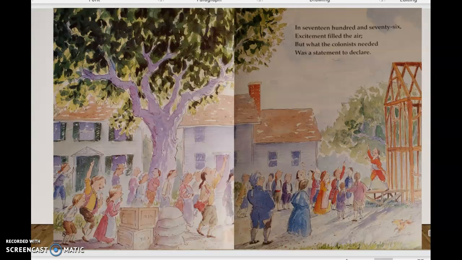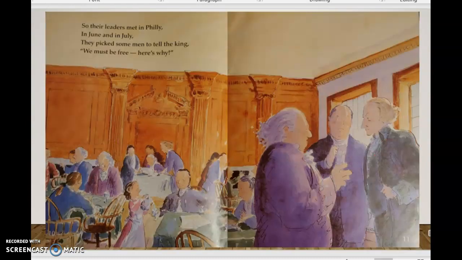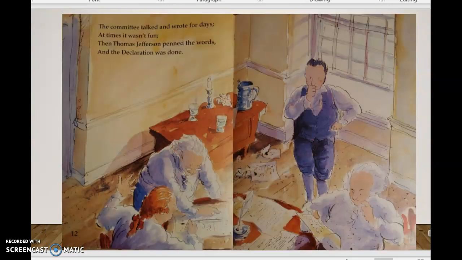In 1776, excitement filled the air, but what the colonists needed was a statement to declare. So their leaders met in Philly in June and in July. They picked some men to tell the king, we must be free. Here's why. The committee talked and wrote for days. At times it wasn't fun. Then Thomas Jefferson penned the words, and the declaration was done.